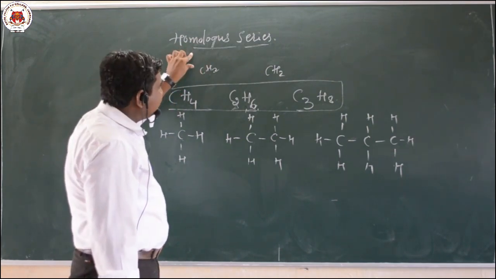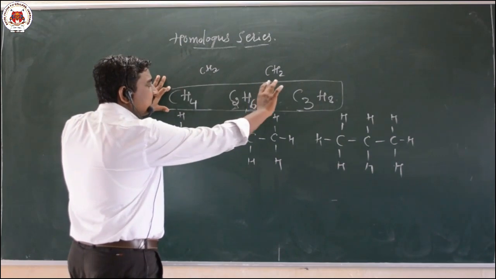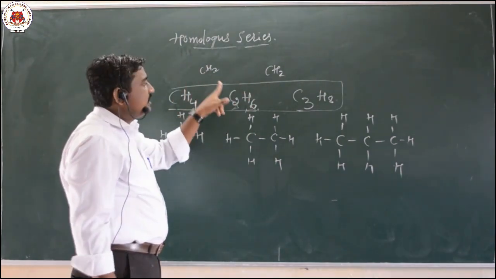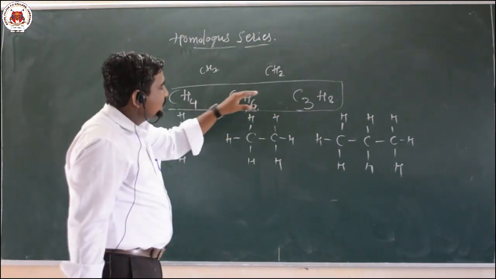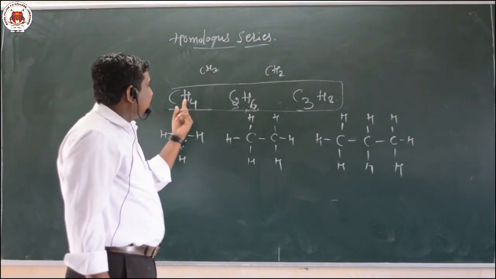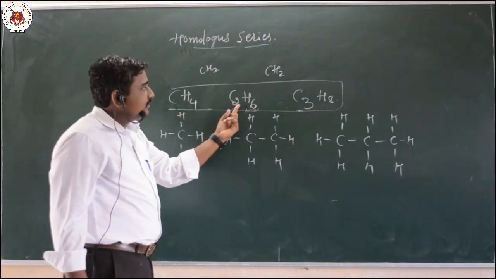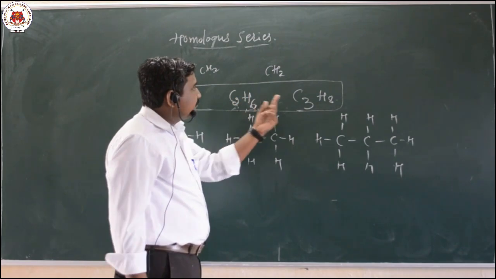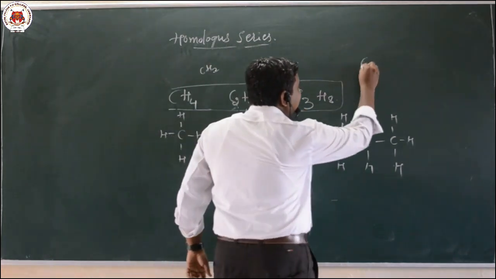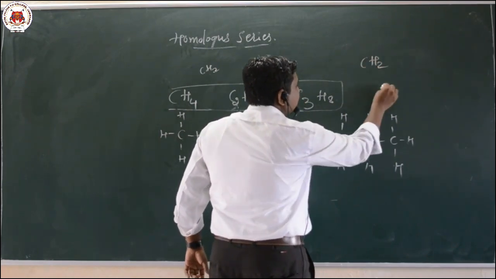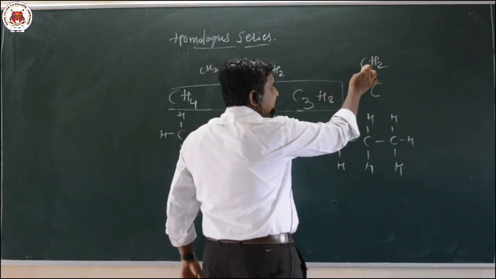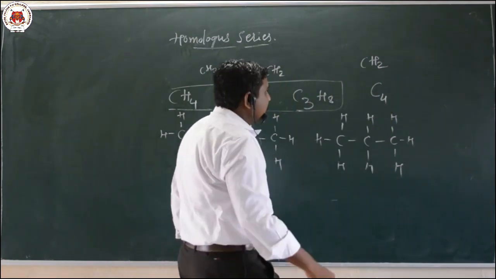Homologous series means a series in which the successive members differ only by a CH2 group. After addition of a CH2 group, methane becomes ethane. Again addition of a CH2 group becomes propane. Similarly, after addition of one more CH2 group, since 3 carbon atoms are already there, after addition of this carbon it becomes C4.